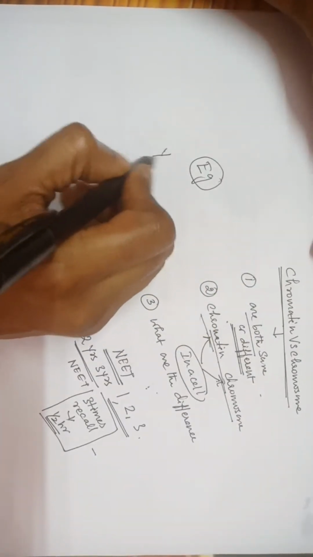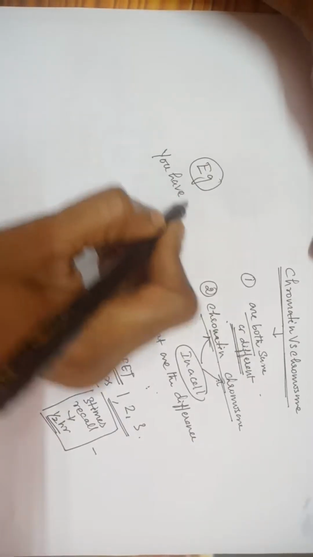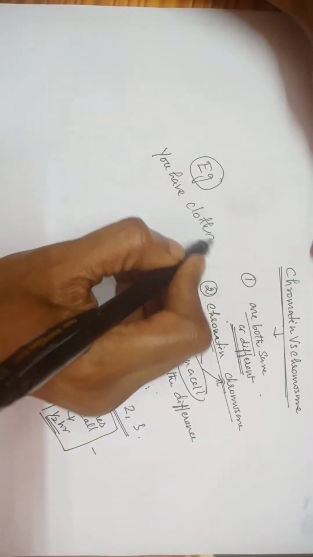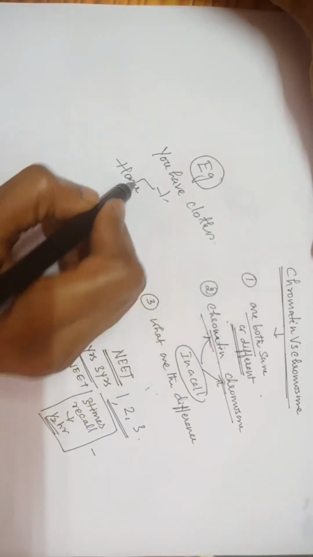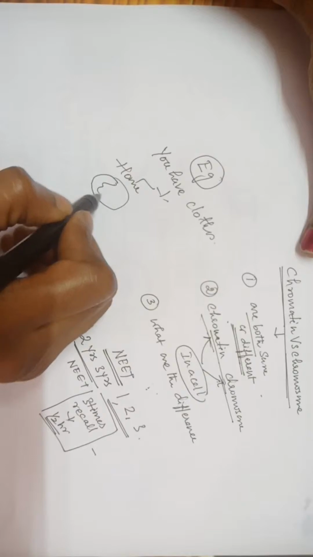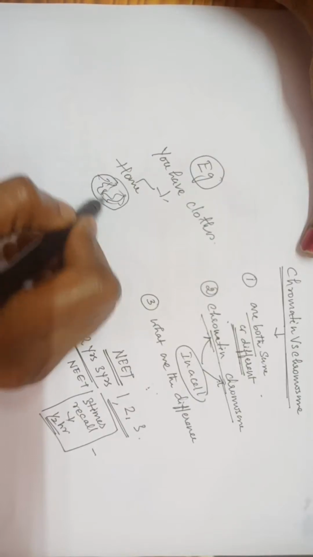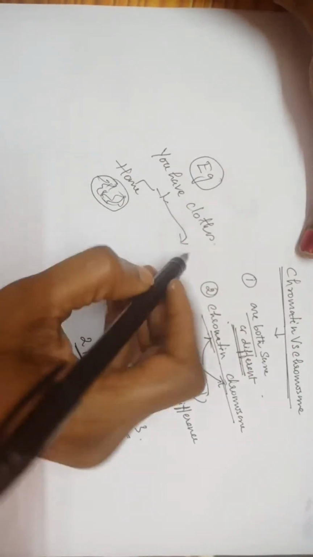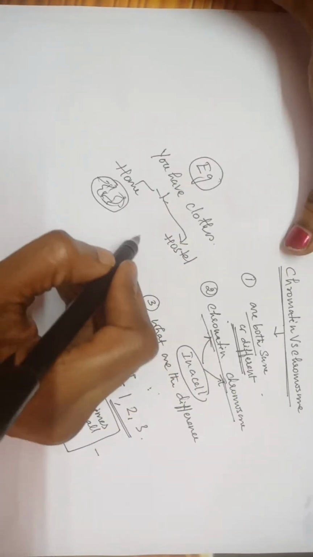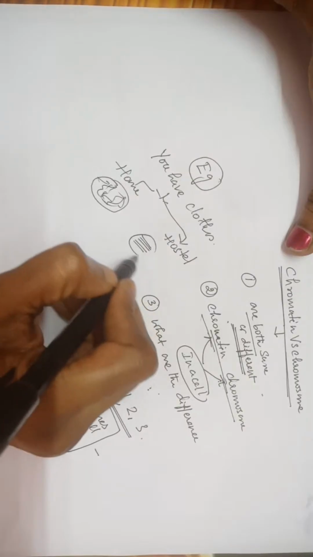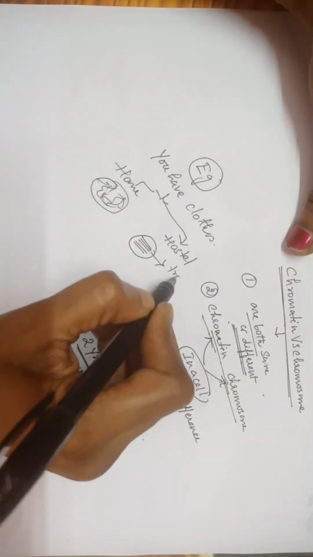See, you have clothes. You are staying at home. Now the clothes are not arranged properly. They are messy. Suppose you are moving to hostel. What do you do? You pack all these clothes tightly so that you can travel easily.